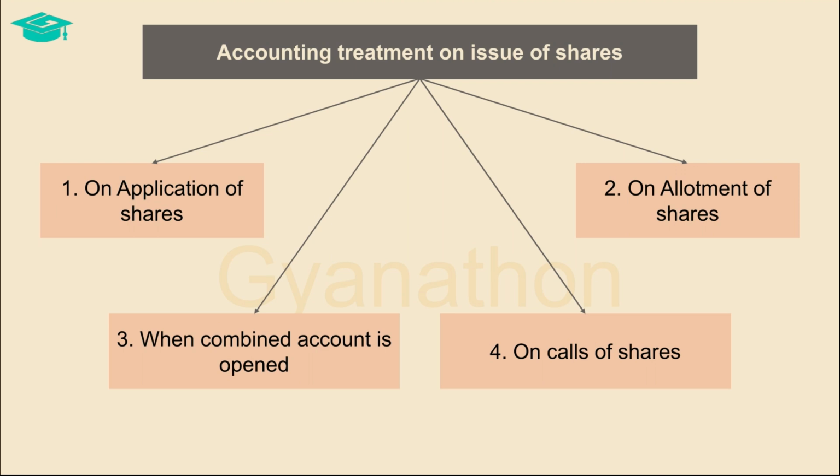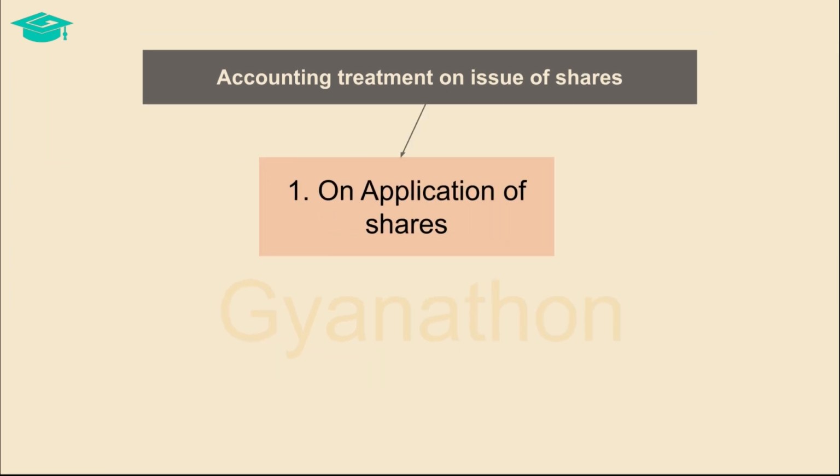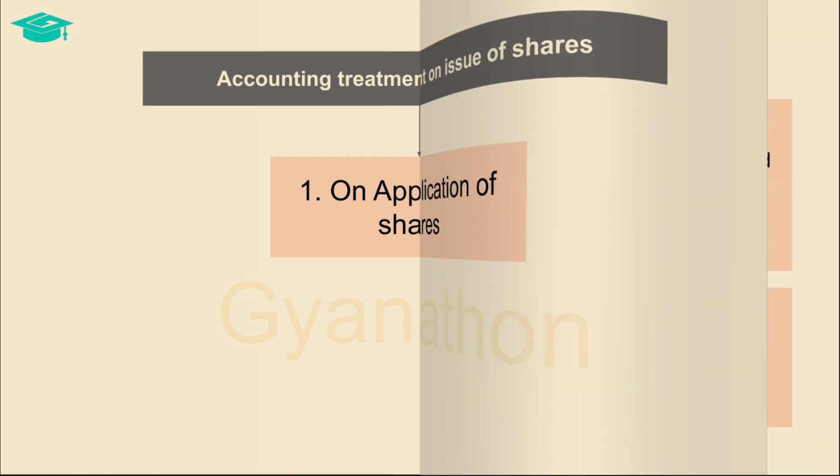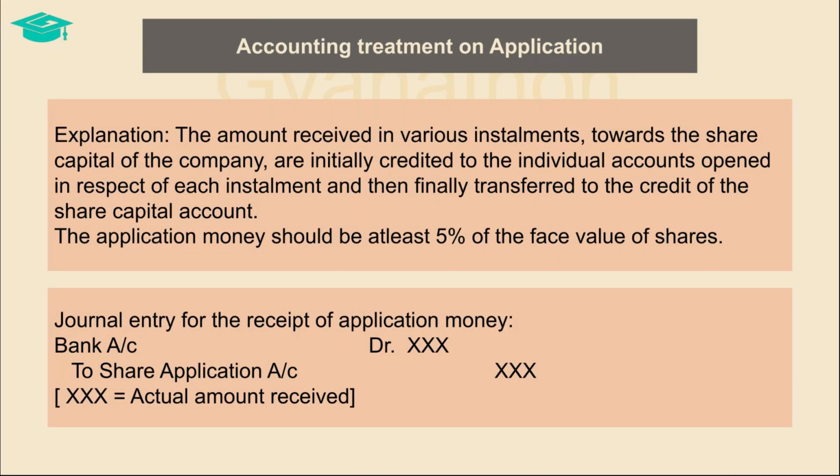Once the application and allotment stage is done, then finally calls are made for having the shares fully paid up and for realizing the full amount of shares from the shareholders. This sums up the process of issue of shares. Out of this process, in this video, let us discuss the first step of the process, that is accounting treatment on application of shares. When a company issues shares, the amount is collected in installments, that is an application stage, an allotment stage and a call stage.